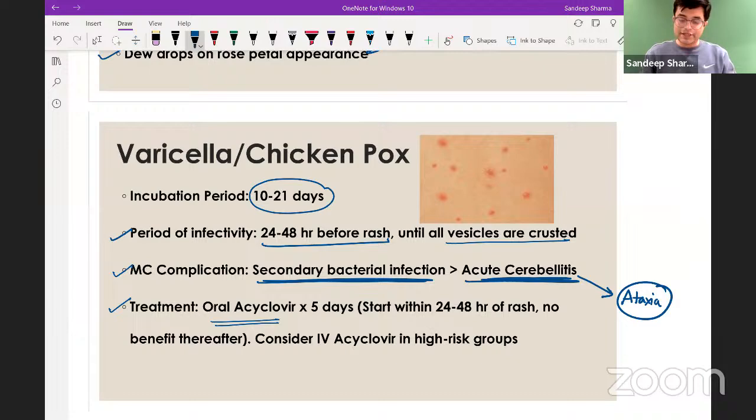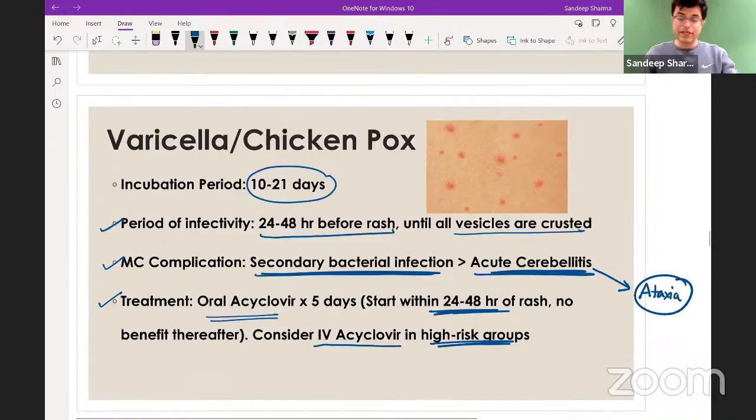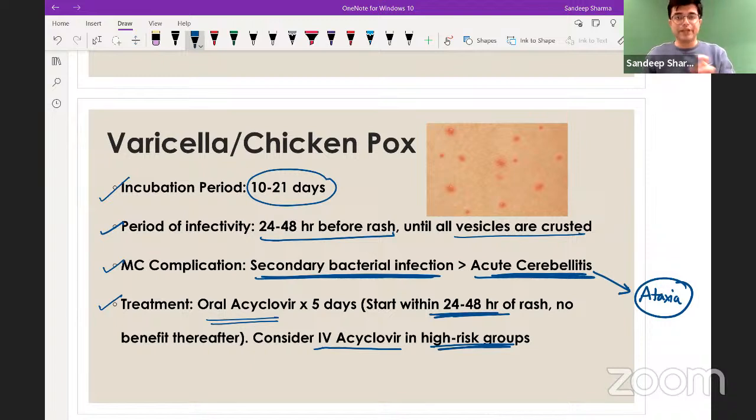So treatment is oral acyclovir given for 5 days, started within 24 to 48 hours of rash, no benefit thereafter, and consider IV acyclovir in high-risk groups like immunodeficient or steroid-receiving patients. Thumb rule: acyclovir need not be given in a child less than 12 years. Above 12 years, you can consider acyclovir, and if you have to give it, always give it within 1 to 2 days of rash. If you give it late, it is not going to be of much benefit. I have written all these points because we tend to ignore them and they are very prominently mentioned in OP Ghai 10th edition, the new edition.